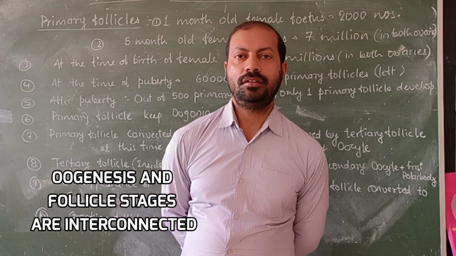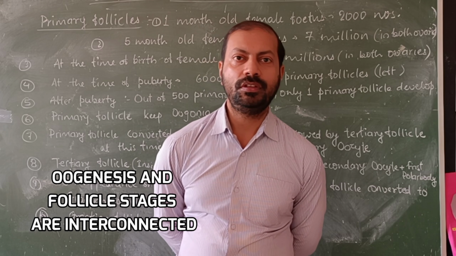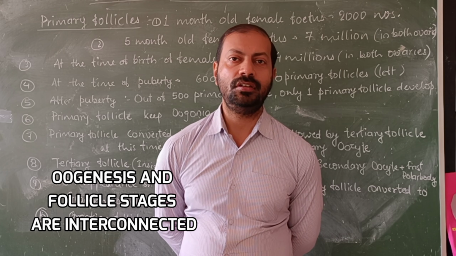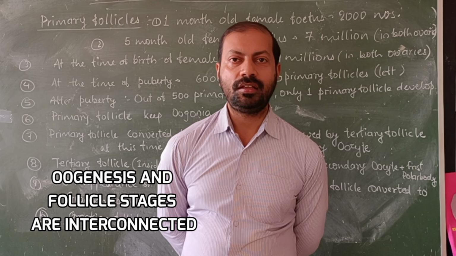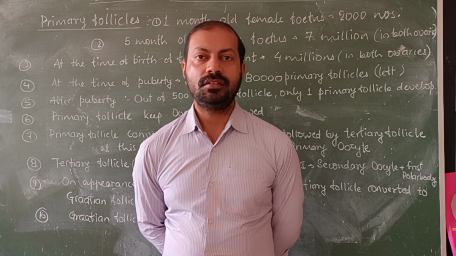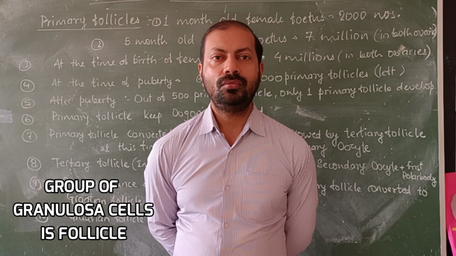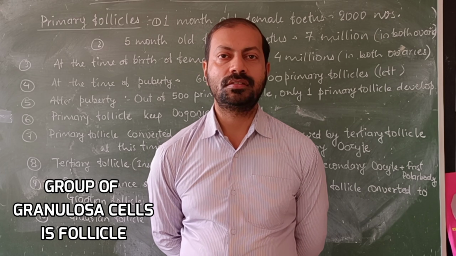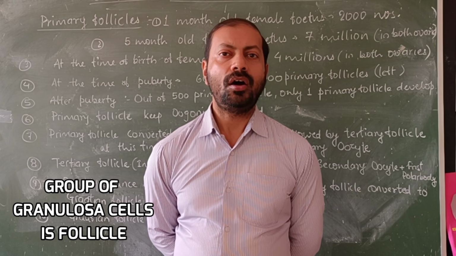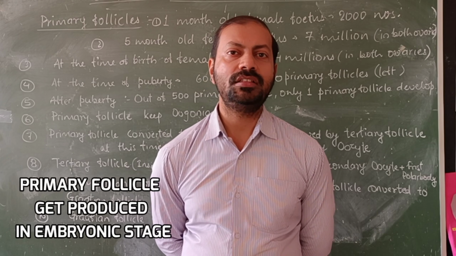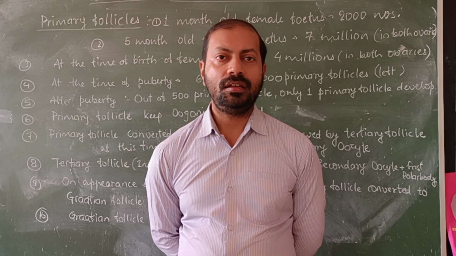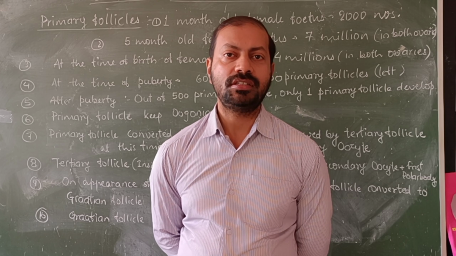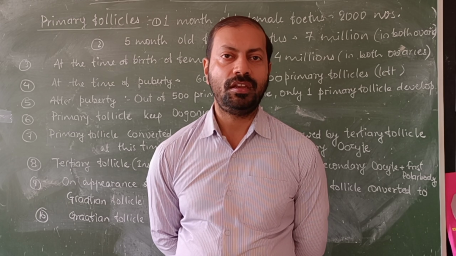Whenever we study the process of oogenesis along with the different stages and cell division, one more thing we need to take into consideration is the follicles. Now, what exactly is a follicle? Let me explain. Inside the ovary, thousands of granulosa cells are found, and all the granulosa cells assemble together to make a follicle. A follicle is nothing but a mass of granulosa cells found inside the ovary.